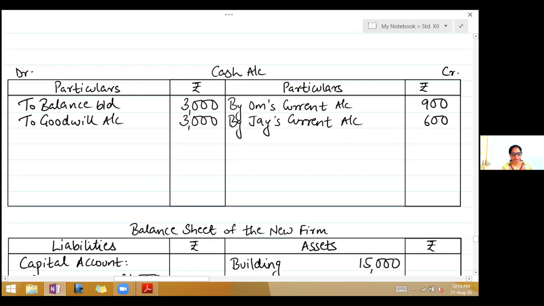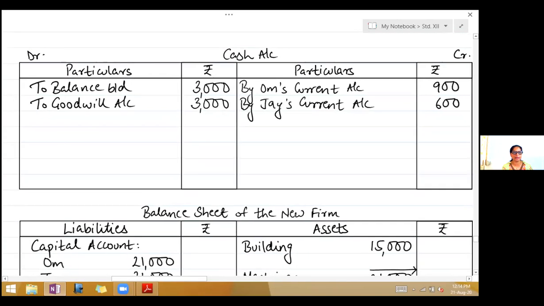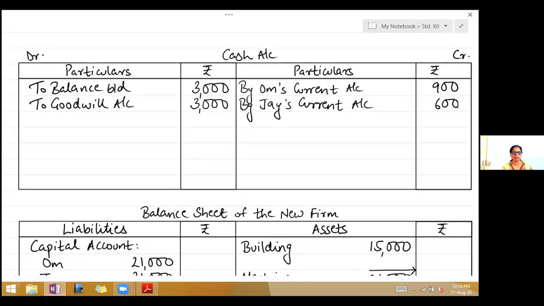Second adjustment, he should bring 9,000 as capital for 1/4 share in future profits. So new partner bringing in capital, entry: cash account debit to Jagdish's capital account. Here we don't have a capital account, but we'll give the entry in the cash account. So write "to Jagdish's capital account 9,000."